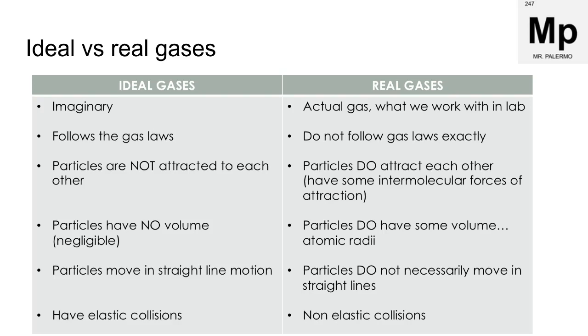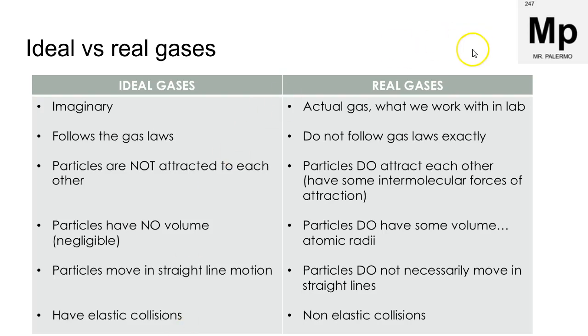We also talked about ideal versus real gases. Ideal gases are these imaginary gases, how we would like gases to behave. They follow the gas laws, like the combined gas law. The particles have no attraction to each other. They have essentially no volume. They move in straight lines, and they have elastic collisions where the energy is transferred from one substance to another.